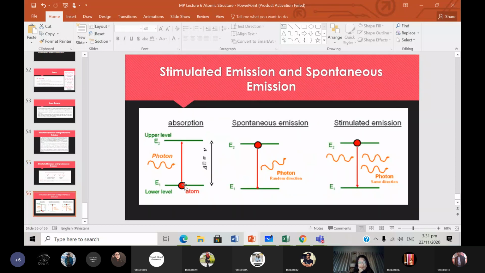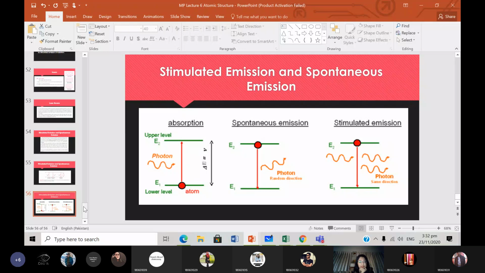So this is absorption from the lower to the higher state. It will absorb the energy from the photon. This is spontaneous emission. That is, from the higher state, it will jump to the lower state and release a photon. And then we have stimulated emission, where the photon is incoming, okay? And then it will stimulate an electron of the higher level to jump to the orbit of a lower level. And with the release of two photons, this initial one and the one that is released due to this jump. Okay, so any questions?